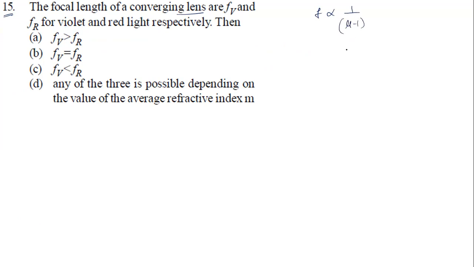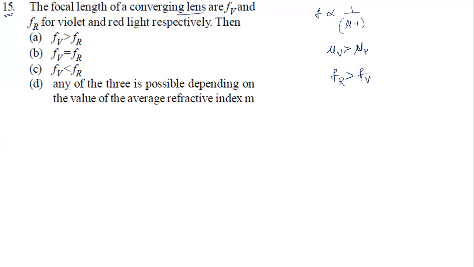Here mu for violet is greater than mu for red, right? Refractive index is highest for violet and least for red. Since they are inversely proportional, the focal length for red must be greater than the focal length for violet.